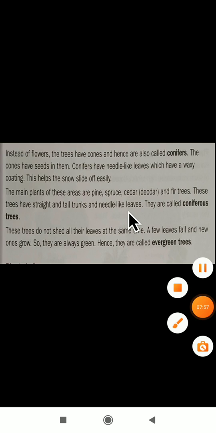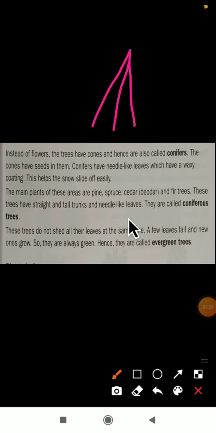Needle is nothing but the sharp end we call, like this needle. Okay, needle like leaves they are having, and the leaves are having waxy coating. Why? Because whatever snow falls, it will go off easily, just slide off. They are also called coniferous trees. One more name for these trees is coniferous trees. The main plants of these areas are pine, spruce, cedar and fir trees, which grow in mountain areas.